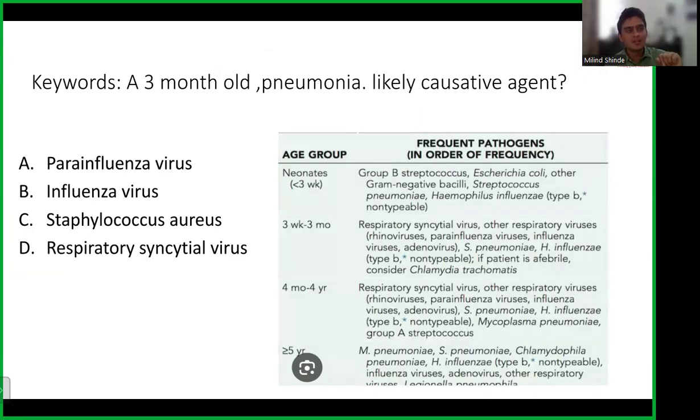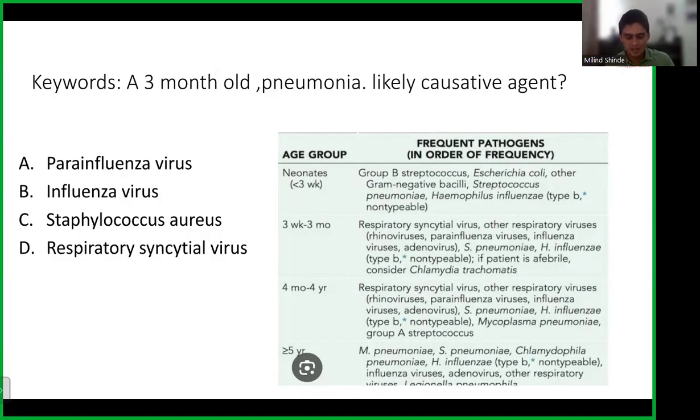Similarly, the mother through her breastfeeding will give protective antibodies to the child. So these protective antibodies will save the baby from a lot of diseases. After 9 months, like we have a robust immunization program in India, at 6 weeks, 10 weeks, 14 weeks, we give immunization. From 9 months, we add other vaccines. So because of that, the causative agents are different at different age groups because all these factors matter. So they had asked, if the child is 3 months old, what is the most common cause of pneumonia?